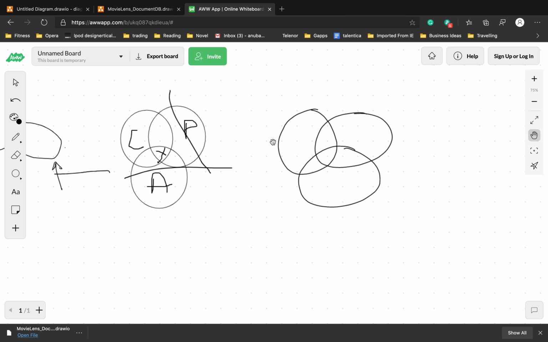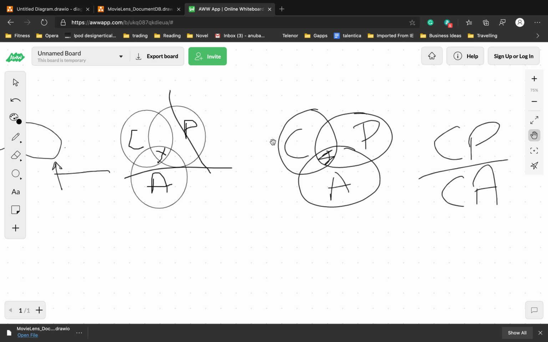So this can never happen. We are talking about CP and AP. The two options that we have are CP and AP.